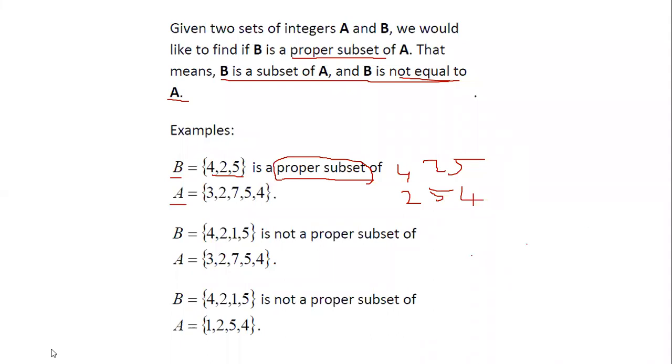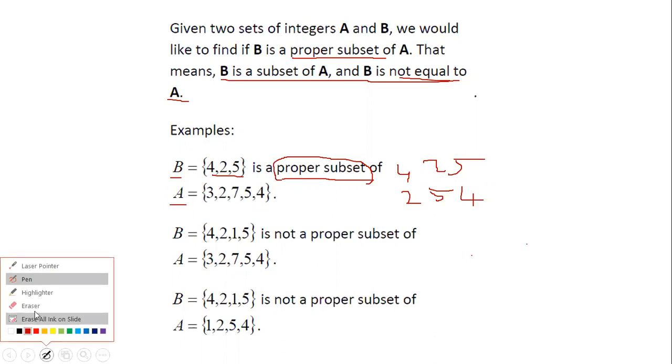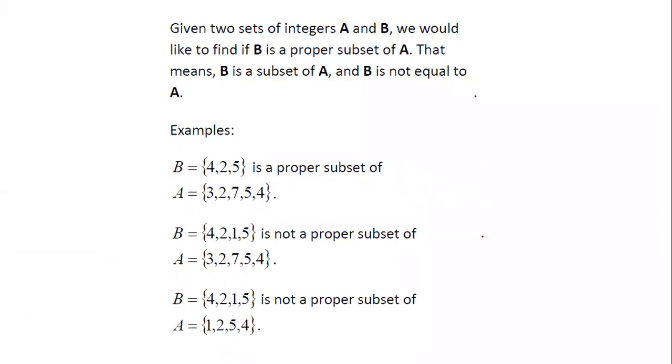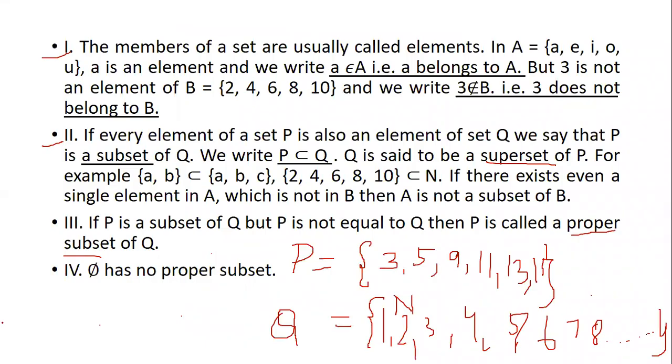Now, let's go back and understand one last point which was present here. So we understood this third point, which is not equal to. When two sets are not equal, but one is a subset of the other, it is called a proper subset.